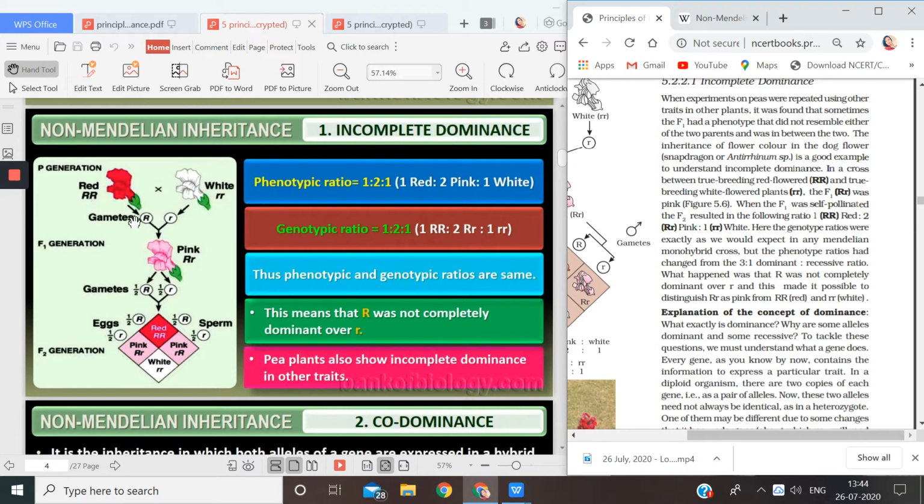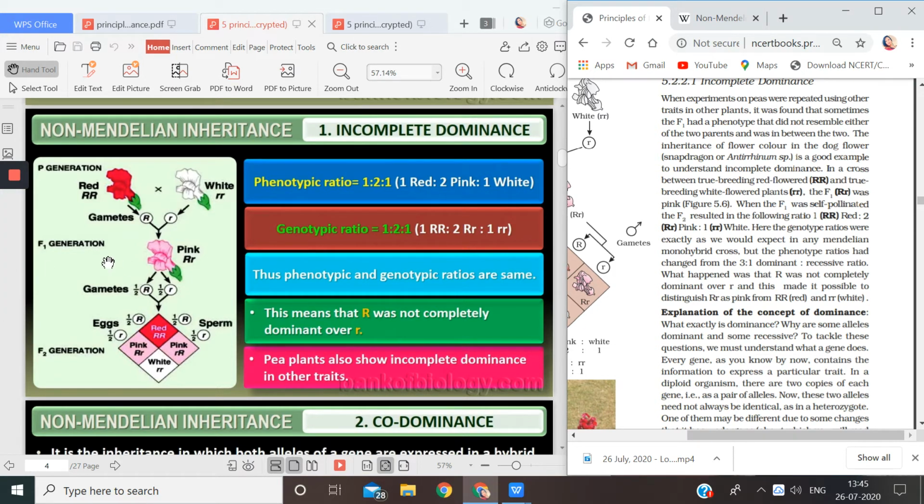We will get two gametes, capital R and capital R. And here also we will get two gametes, small r, small r. So when we crossed these gametes, we were expecting that the result will be a red flower, but this will be the genotype. But instead of that, the result we are getting here is pink.